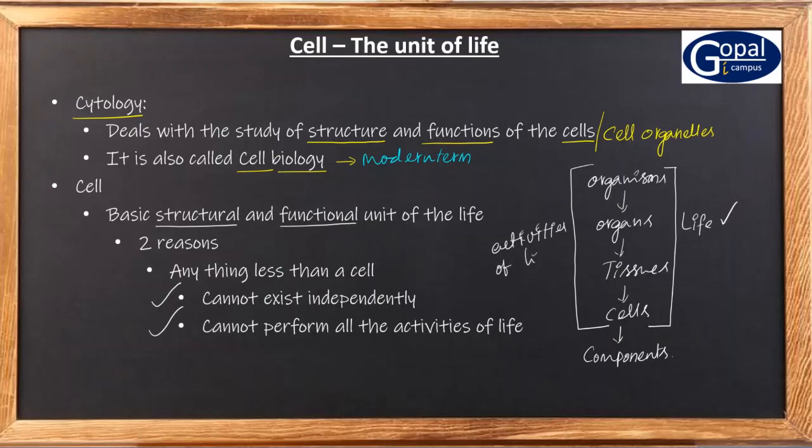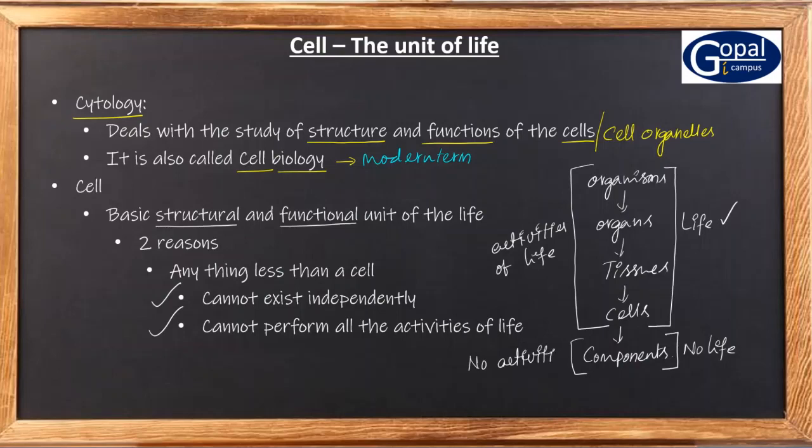But when the cell is divided into its components, you cannot find any life, and you cannot find any activities of life.